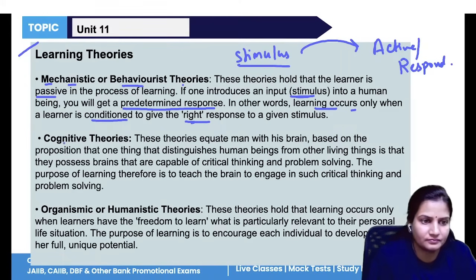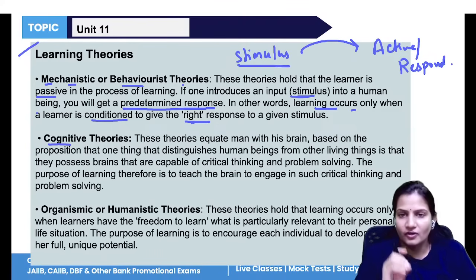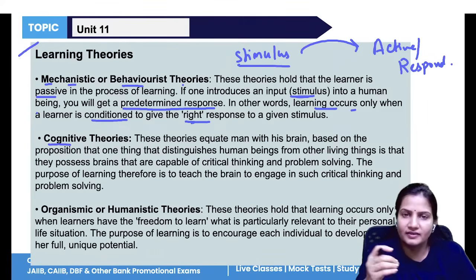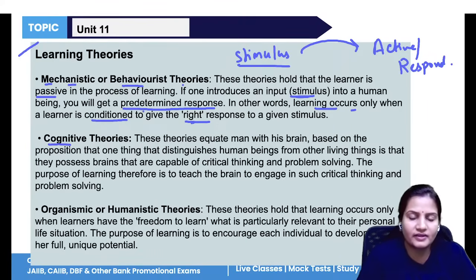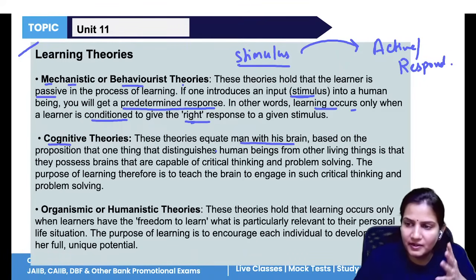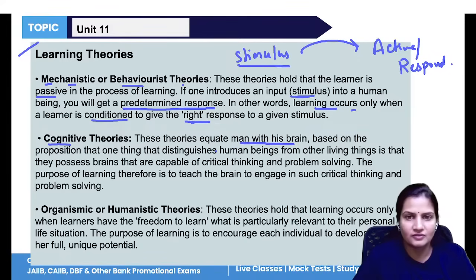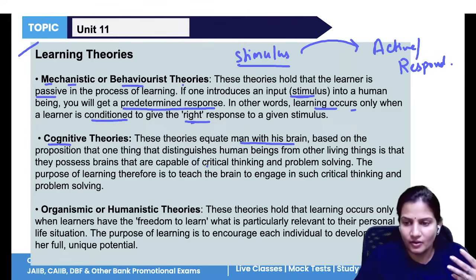Now, cognitive theory says that the learner learns from his brain. So this theory is related to man with his brain. The type of capability and intellectuality you have, accordingly you will work. If you have a good level of knowledge, you can do critical thinking, you can solve any kind of problem, and your solutions will also be good. You will do a lot of brainstorming, you will give a lot of ideas.